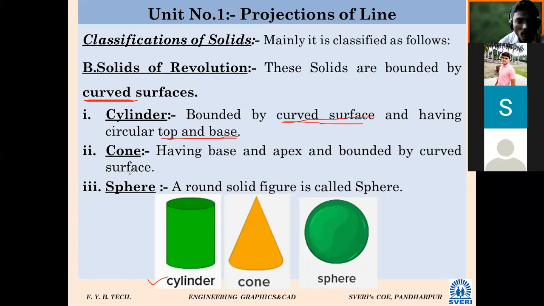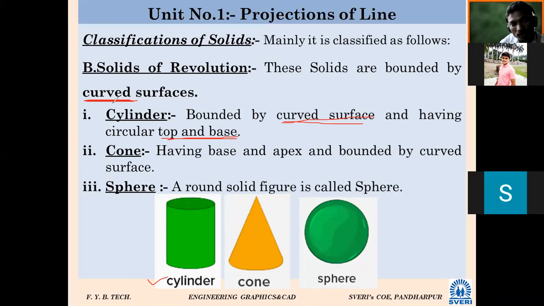Cone. So we will see and compare. If we have to compare this cylinder, it will be parallel to prism, not similar, parallel. Parallel to prism, because it is having same top and base, but it is bounded by curved surface. That's why we call it a cylinder.